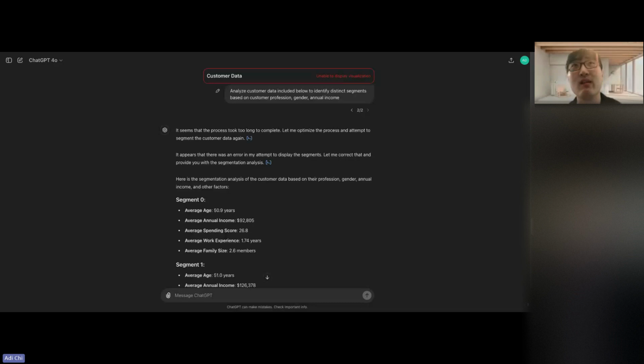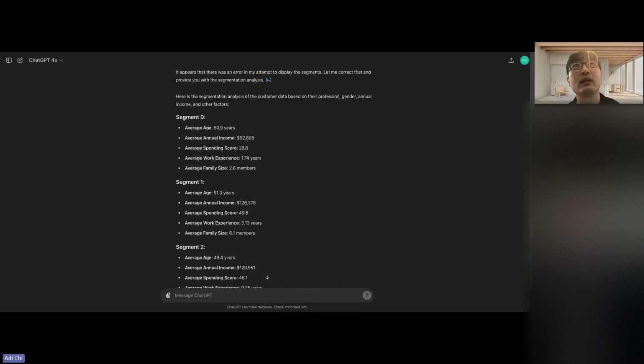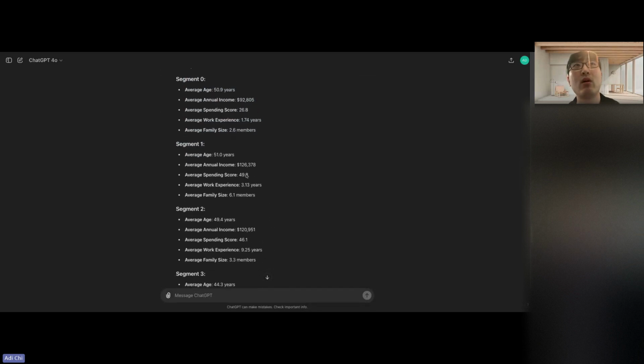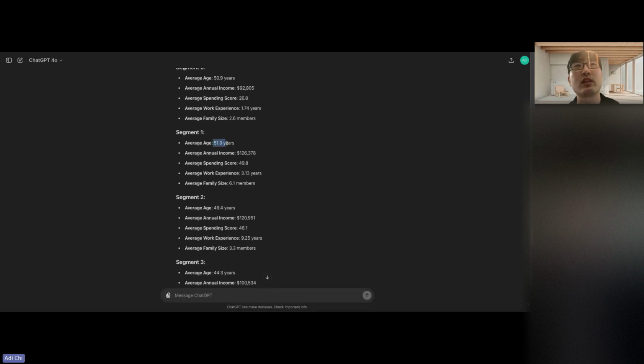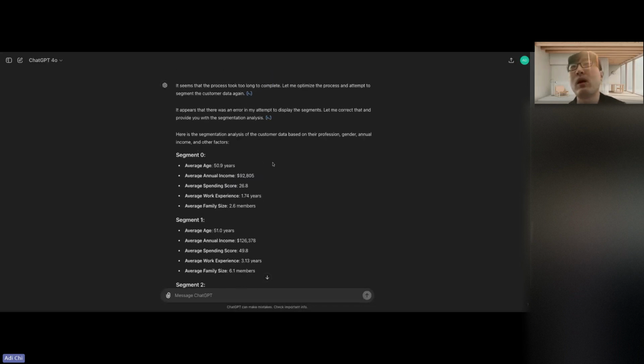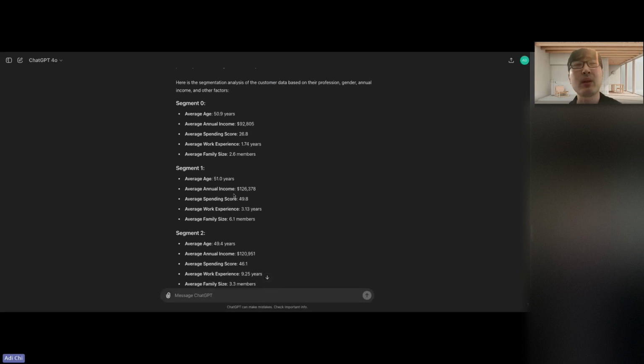So I wasn't going to look at this myself. So I plugged it into ChatGPT. I asked it to give segments, right? And then it took a couple of attempts, but after it broke it down into segment 0 all the way to segment 3, it distributed things like the average age for segment 1 being 51 years old with an average annual income. This is just public data I got from Kaggle, which is a public data set resource. So I plugged it in, and this is what it gave me.